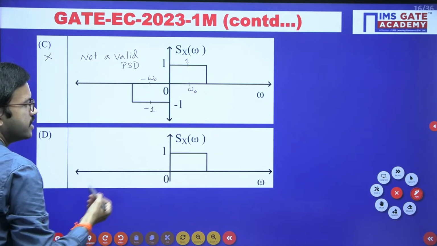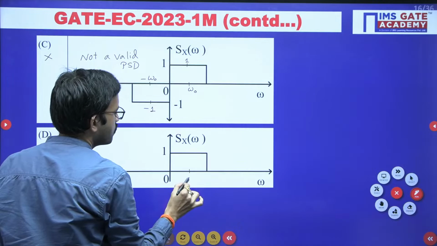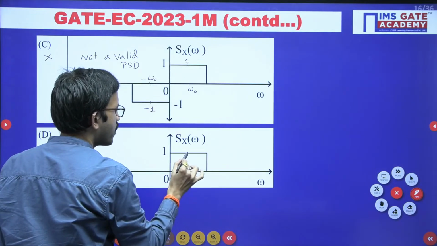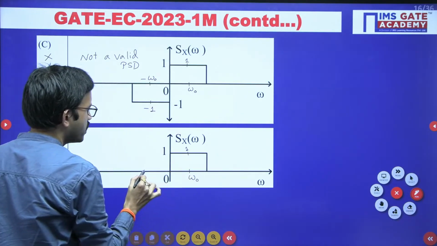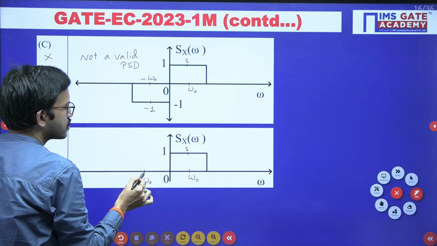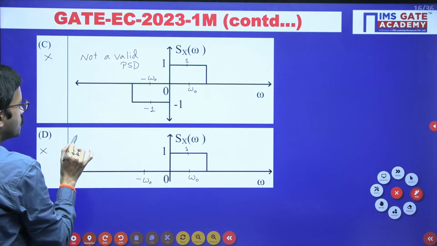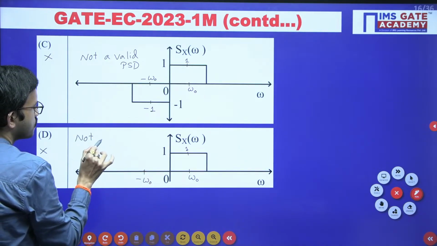Okay, and similarly here also if you observe, say for example I am considering omega naught, for that you are having 1, but what about for minus omega naught? You should have 1, but here you are having 0. So here also it is not satisfying. This is also not a valid PSD.